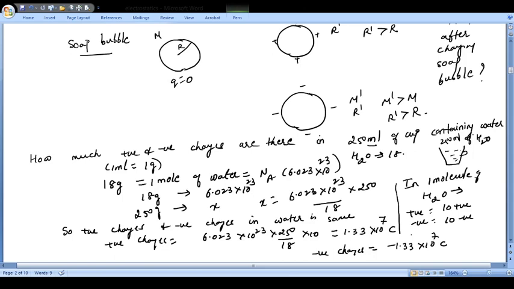Whatever they ask, just remember you have to convert ml into grams, since 1 ml is equal to 1 gram because the density of water is 1. Then 18 grams is equal to Avogadro's number of molecules, and one molecule has 10 positive and 10 negative charges. So that number into 10 will give you the positive and negative charges.